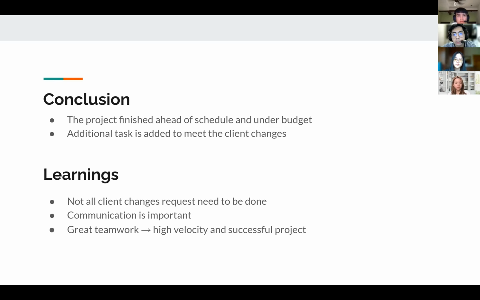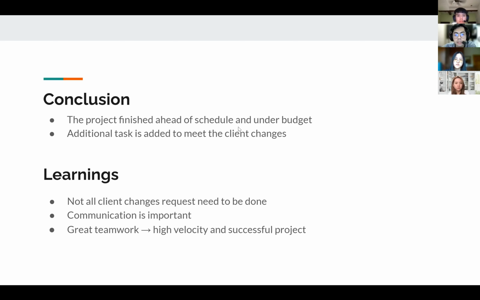First, not all client change requests need to be done. In this project, the client asked for 4 additional changes from the initial requirement. However, these changes would need more time and resources. Thus, only one request was done to stay on schedule and on budget. Next, communication is important. Communication could bring great teamwork with high velocity and a successful project.